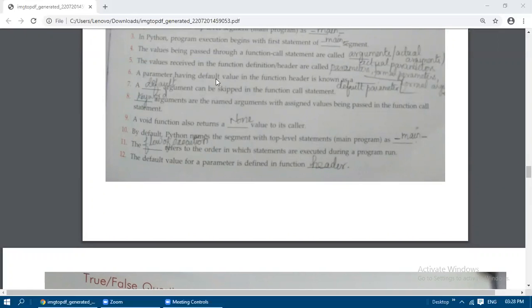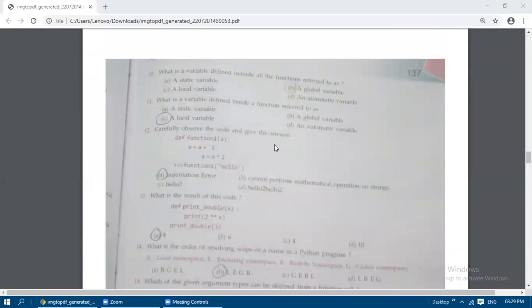Next, a parameter having a default value in the function header. What is a default parameter? If they ask this question, you need to write: a parameter having a default value in the function header is known as a default parameter. That means when a is assigned some value, equal to 2 or equal to 1 here, then this is a default parameter, because by default we have assigned some value. When the function call is made, there is no need to pass any value in this place.